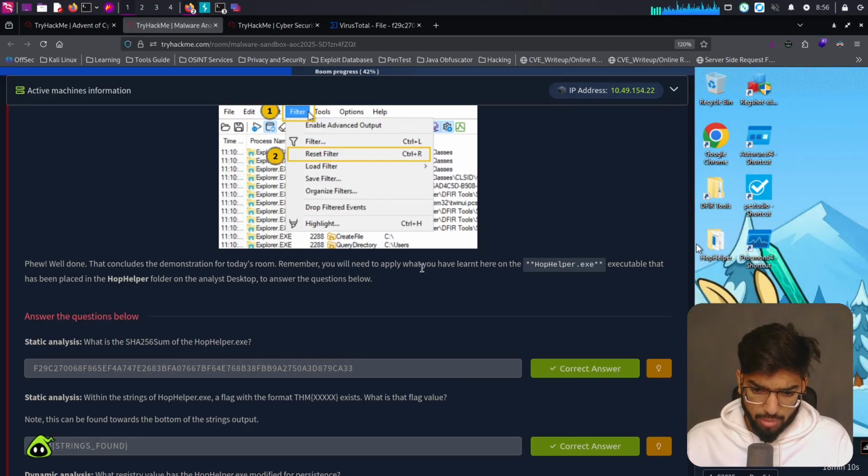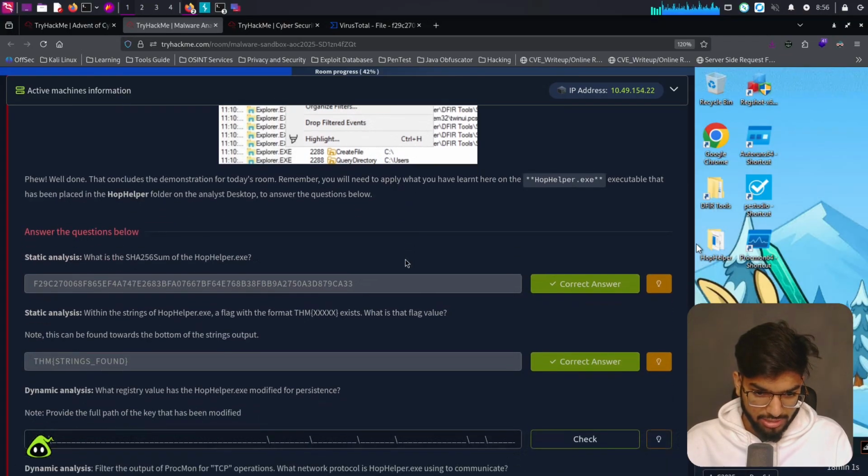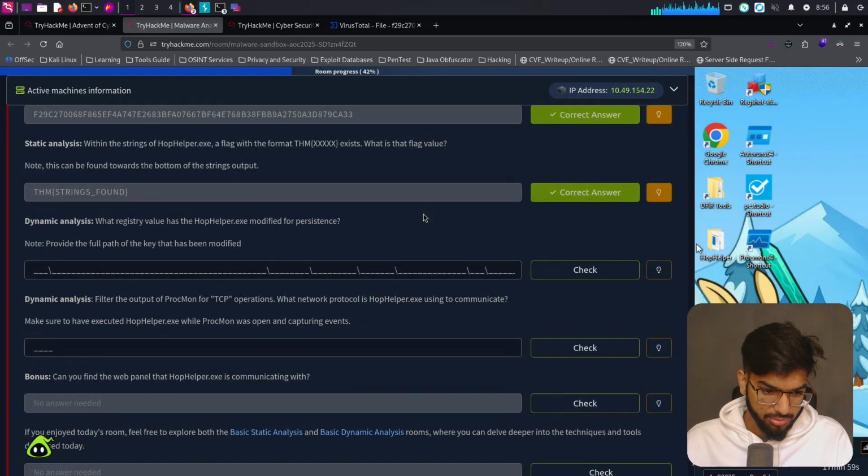Remember, you will need to apply what you have learned on the hop helper.exe executable that has been placed in the hop helper folder on the analyst desktop. To answer the questions below, let's go to the dynamic analysis section. What registry value has hop helper.exe modified for persistence? Provide the full path for the full key that has been modified.